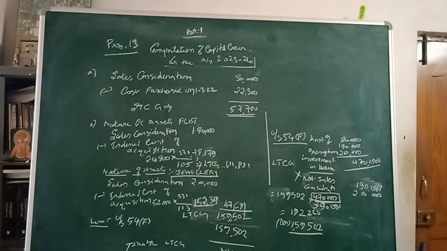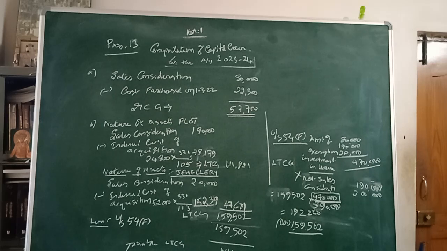This gives you the long term capital gain. The sale consideration is 1,90,000 and this gives you an income of 1,11,821. Then the third category is jewelry. That jewelry was sold for 2 lakh rupees, which had been purchased for 52,000 on 1/8/2004.